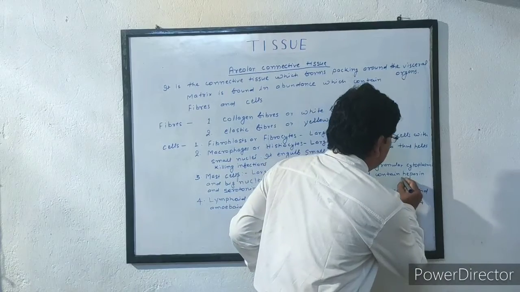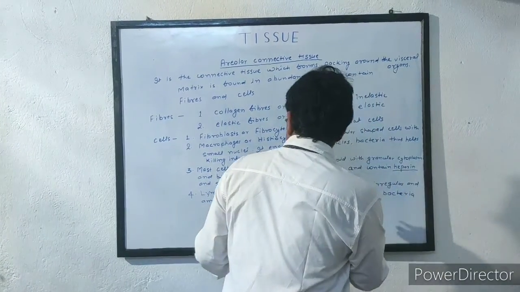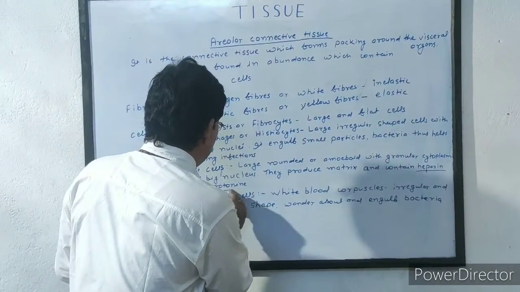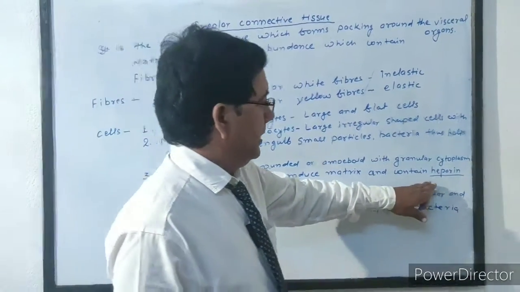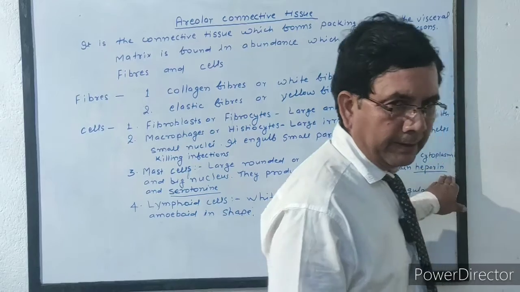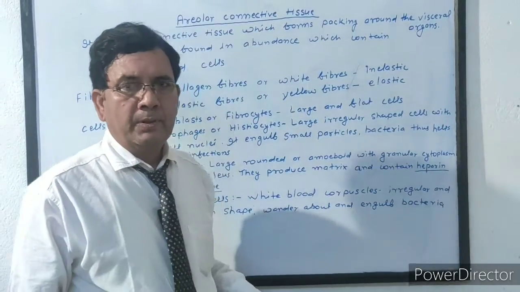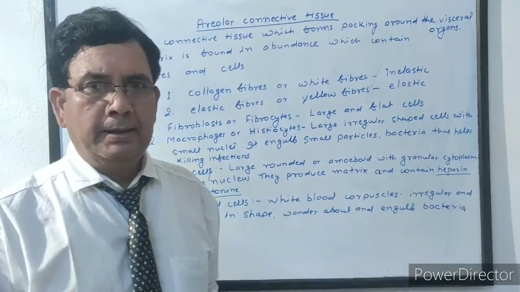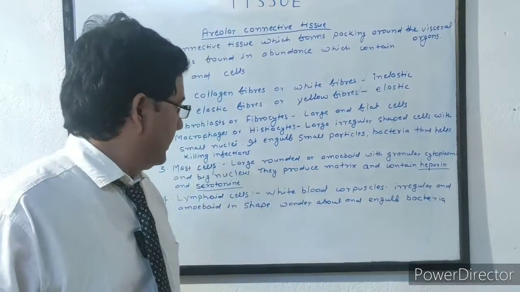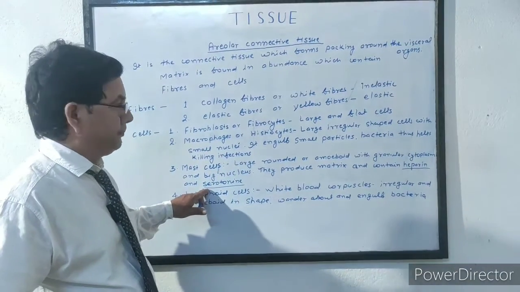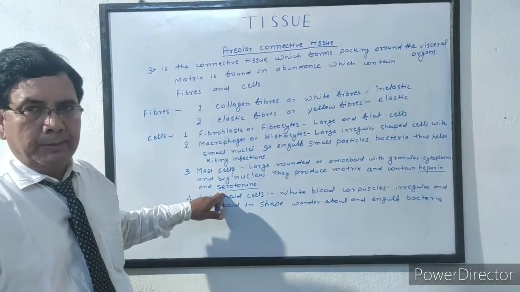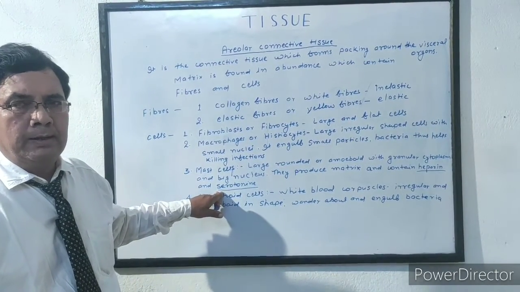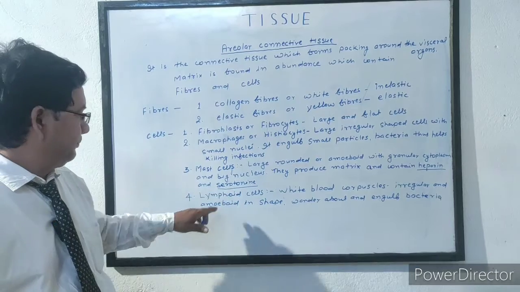Here the substances heparin and serotonin are chemicals. Heparin is an anticoagulant. It prevents the clotting of blood inside the blood vessels. And serotonin helps in contraction of blood vessels, so it is also called a vasoconstrictor.